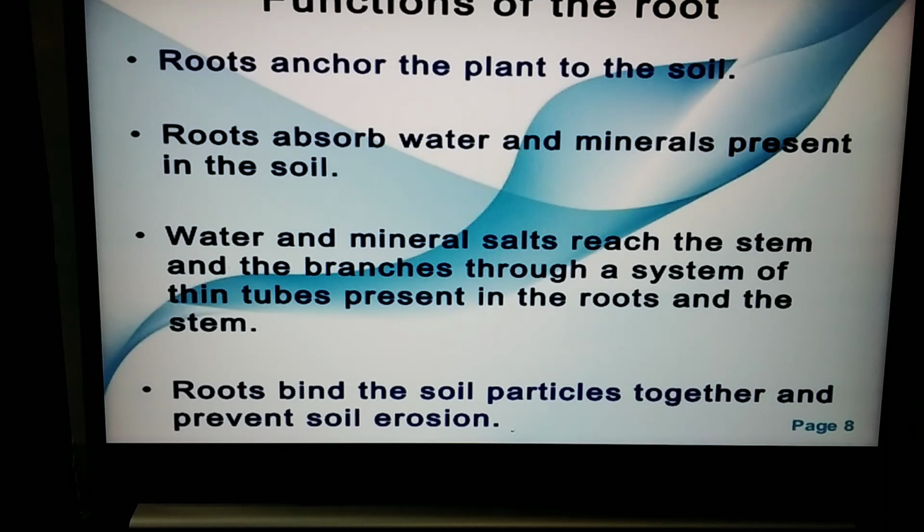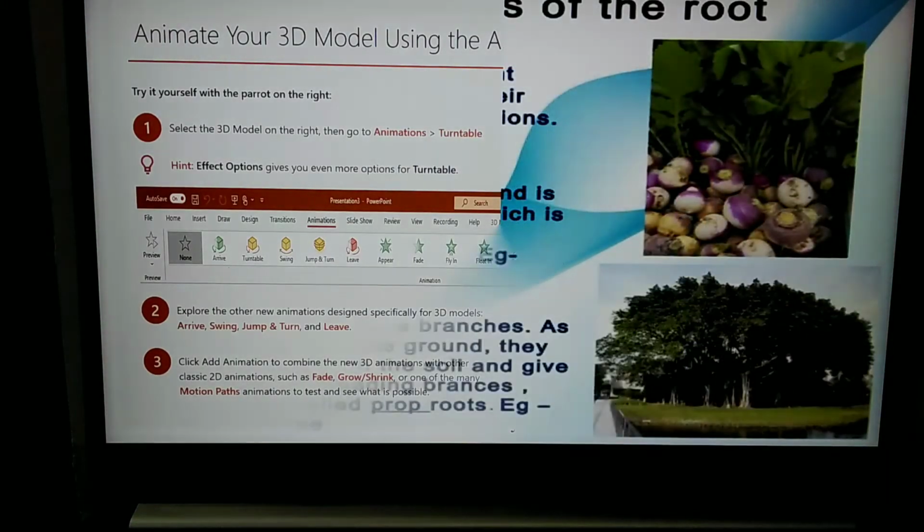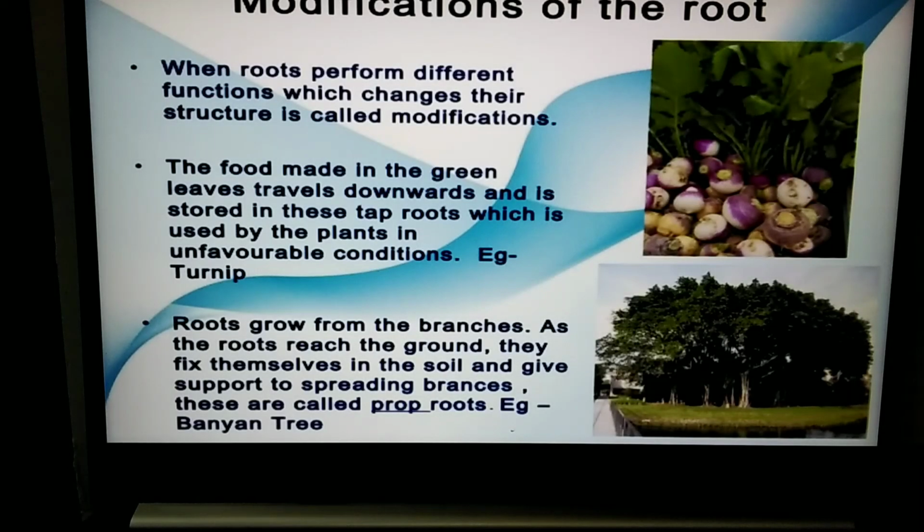And the other special functions of the roots will be, for example, the primary root will be swollen in the case of modified roots of radish and carrot, and it stores the food.